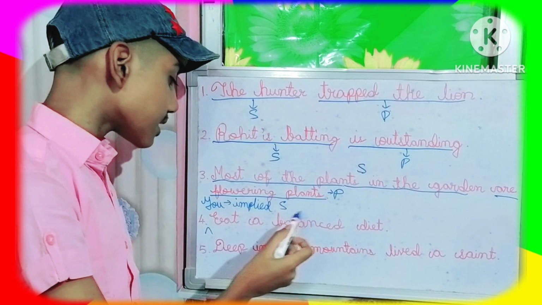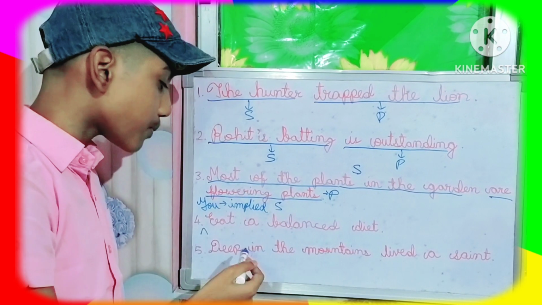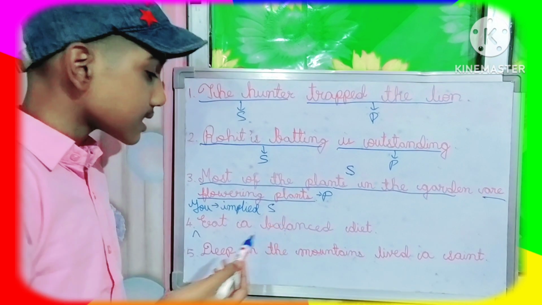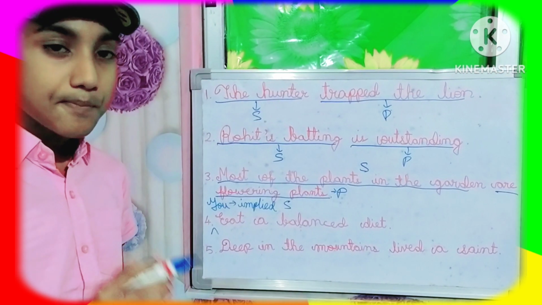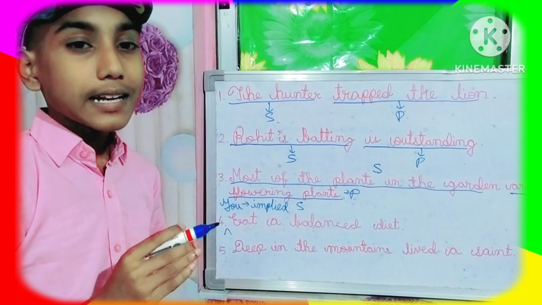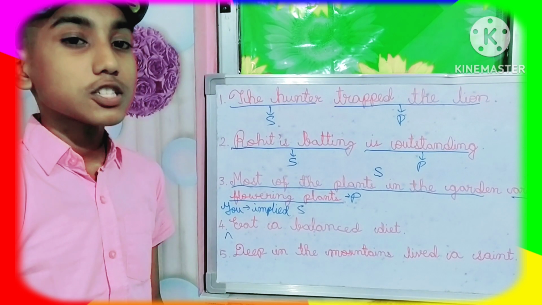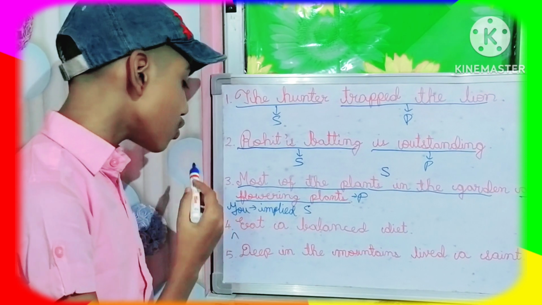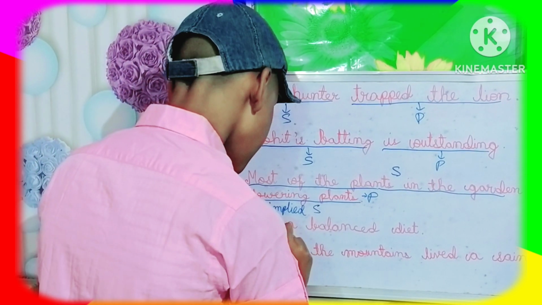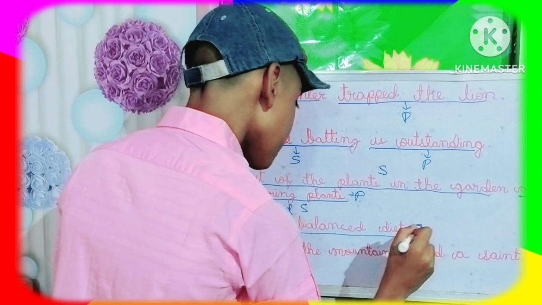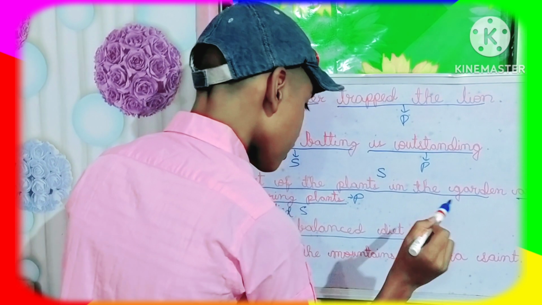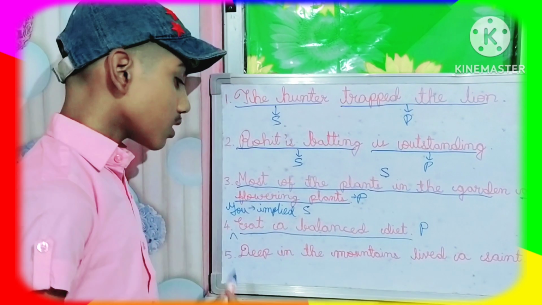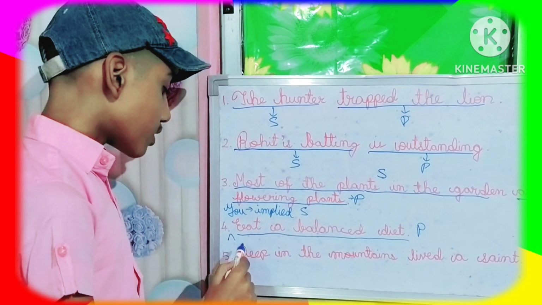In these type of sentences, like mostly imperative sentences, as you can see, this is an imperative sentence. So mostly in imperative sentences, we will see that the subject you is not mentioned. We have to think that it is implied, means hidden. So here you will be the subject, and this eat a balanced diet will be predicate. Now, last question of today's class.